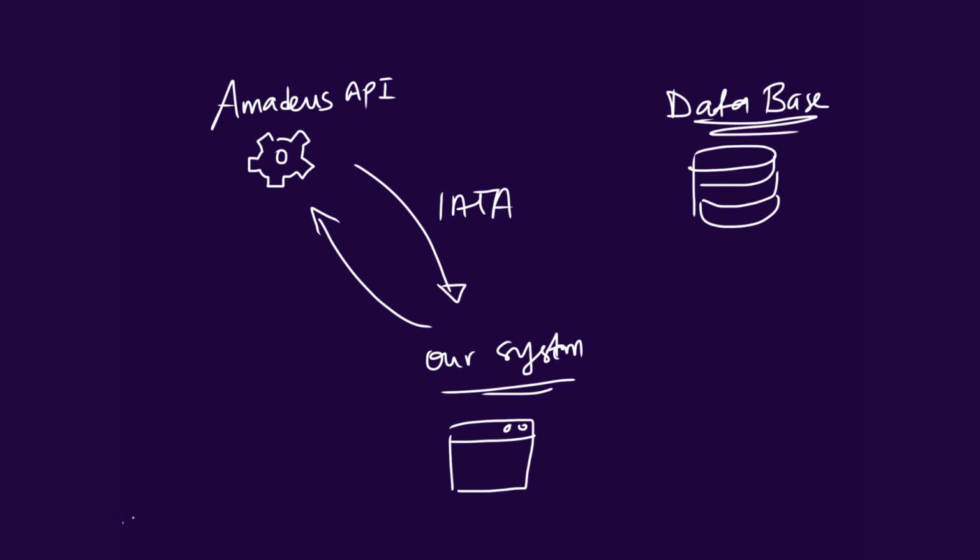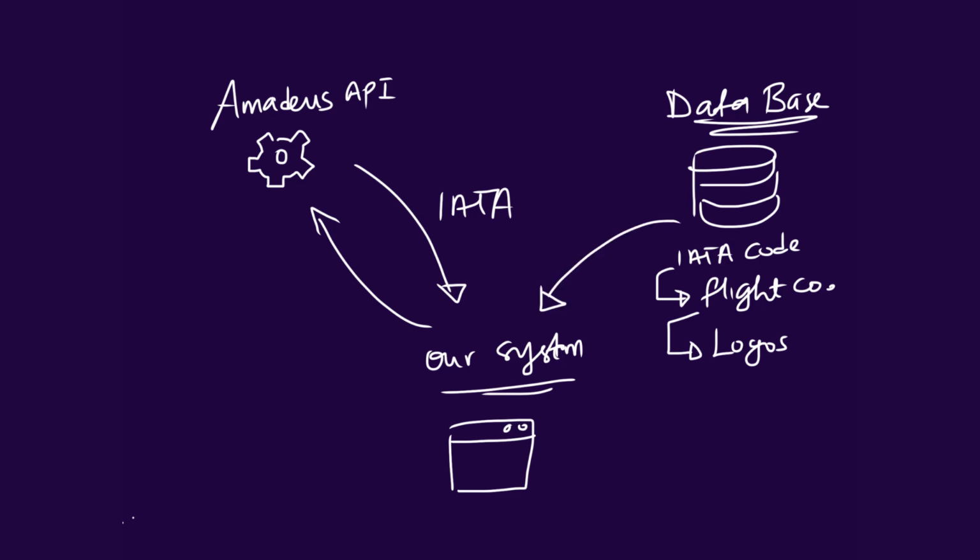So, in the database of our own system, we will dedicate some columns where we will catalog all the IATA codes and associate them with the flight company names and the logo, in a way that when a query is made for the flight tickets, our system will pick the IATA code and then pick the corresponding flight names and the logo from our own database, then display them on the search results.